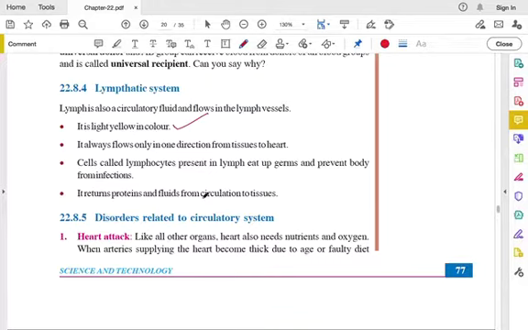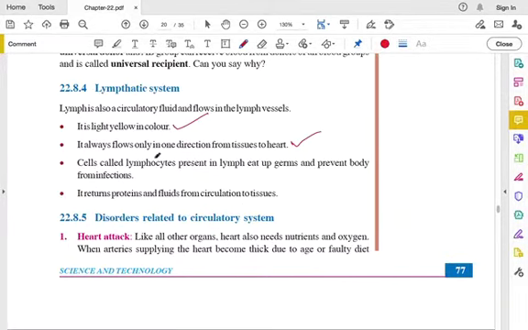Unlike blood, the lymphatic system flows only in one direction, from the tissues to the heart. That you have to remember. Blood flows in different directions, but lymphatic fluid flows in only one direction, that is from the tissues to the heart.